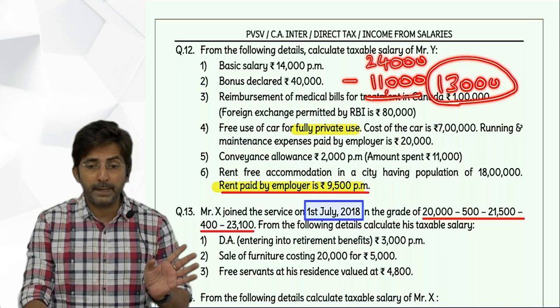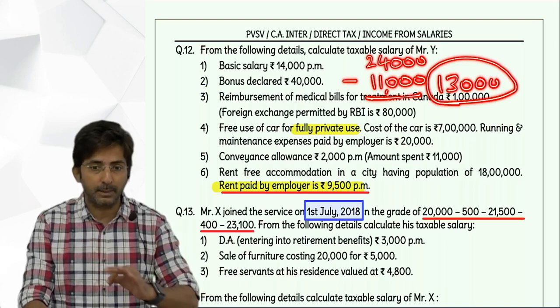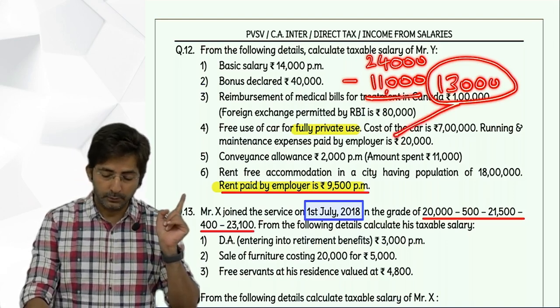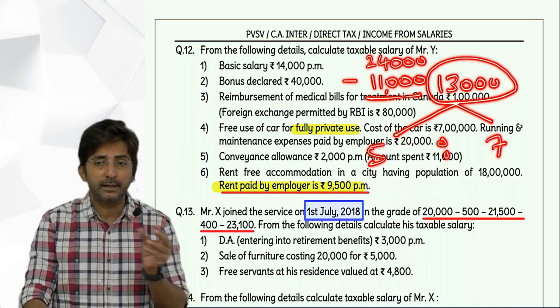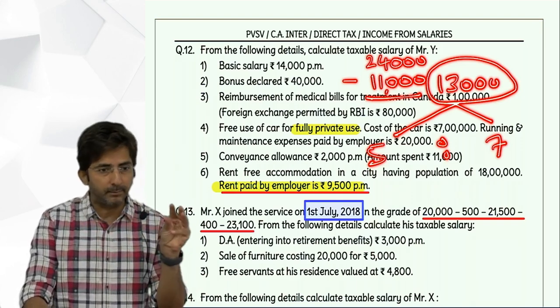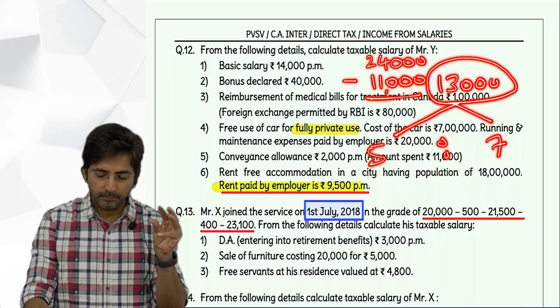But you will not spread the actual amount. You will take the taxable amount, which is 13,000. So this you divide in 5:7 ratio. Why 5:7? 5 months, 7 months. So that comes to how much?